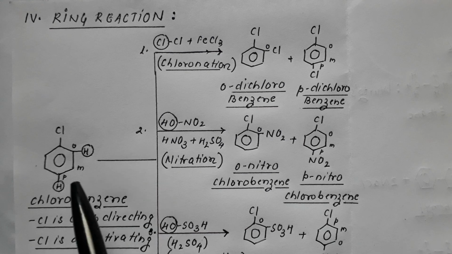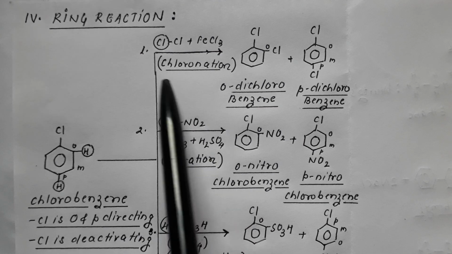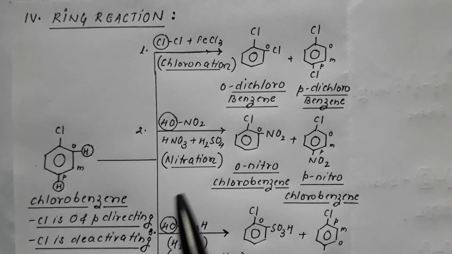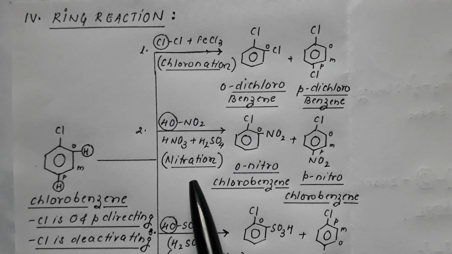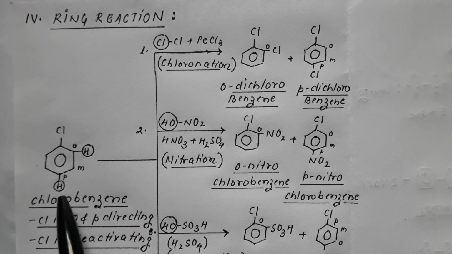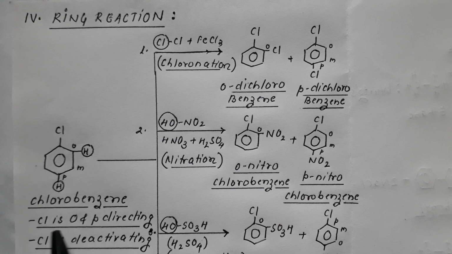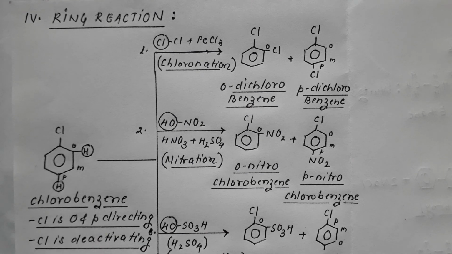The first ring reaction is halogenation. Over here we have discussed chlorination. The second ring reaction is nitration. But be it chlorination or nitration, it is taking place either at ortho position or at para position. Why? Because chloro is ortho para directing. Why? Because chloro is electron donating in nature.